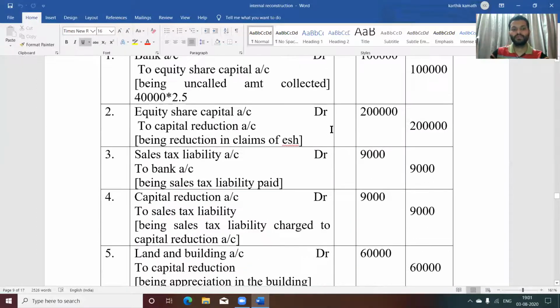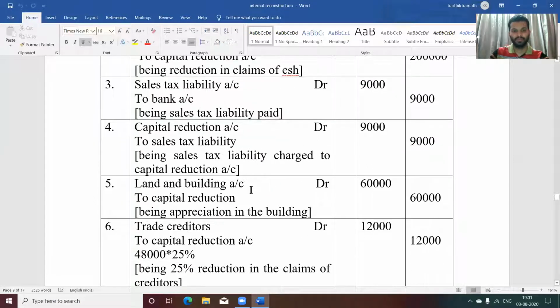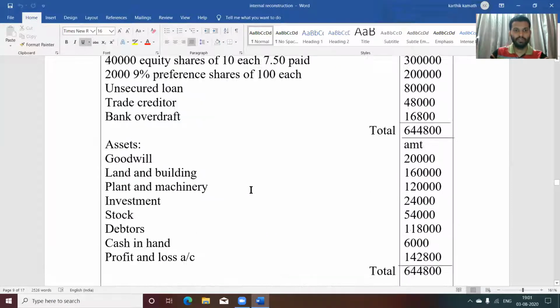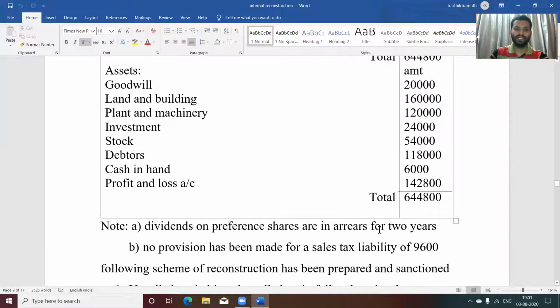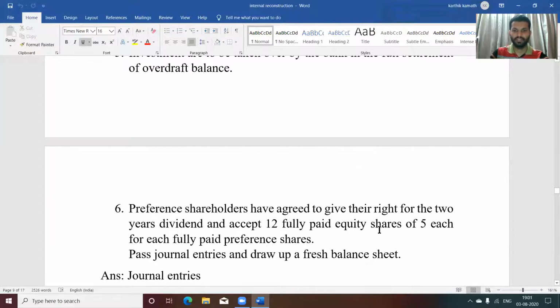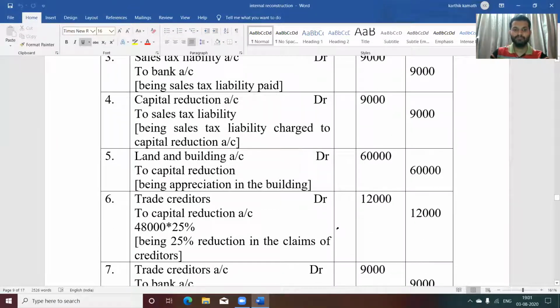So now first you need total creditor. What is the total creditor value here? Trade creditor is 48,000. So 48,000 into 25%, what is the amount you will get? 48,000 into 25%, that is 12,000, being 25% reduction in the claims of creditor. That is nothing but a reduction in the claims of creditor. So capital reduction account is credited and trade creditor is debited.